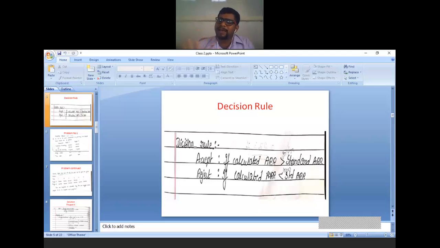In simple terms, ARR means return, it is profit, and it is measured in terms of percentage. Greater the percentage, greater the benefit for the company. Therefore, if calculated ARR is greater than standard ARR, accept the project. If calculated ARR is less than standard ARR, reject the project or reject the investment decision. This is about the decision rule relating to ARR, that is accounting rate of return or average rate of return.